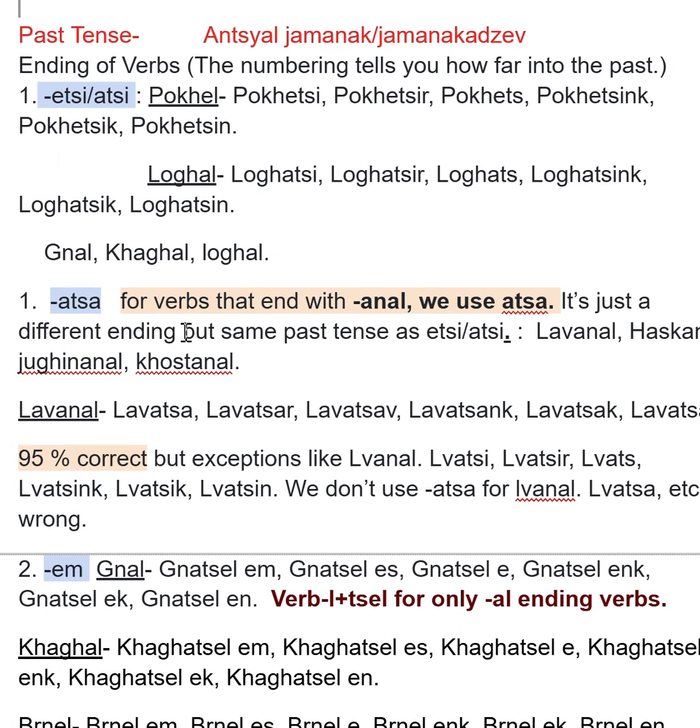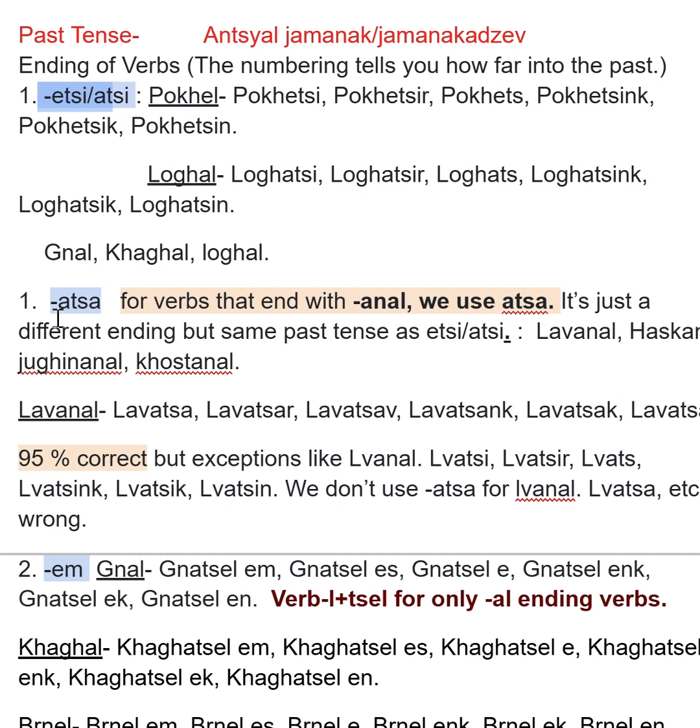Let's move on. All right, so now we have past tense. Past tense is անցյալ ժամանակ, or անցյալ ժամանակաձև. The numberings of this, I organize them in a way where the more you go down, the further in the past it's going to be. Now, the reason why there are two ones is because it's the same past tense, different ending.